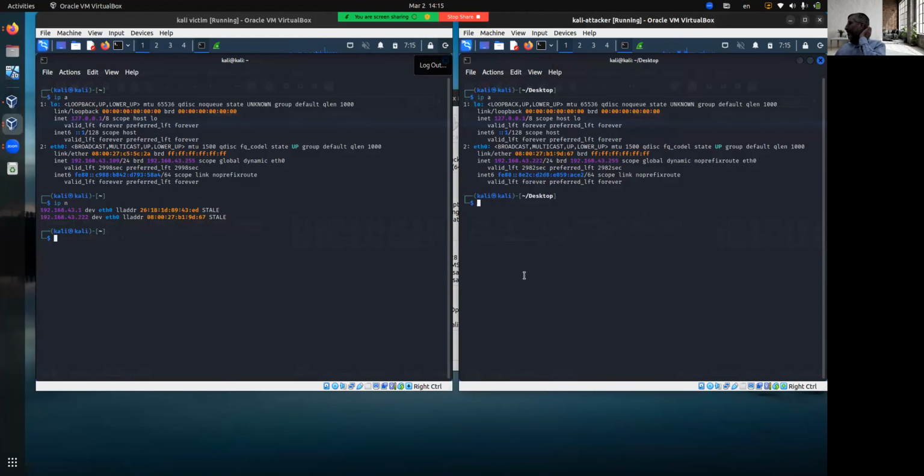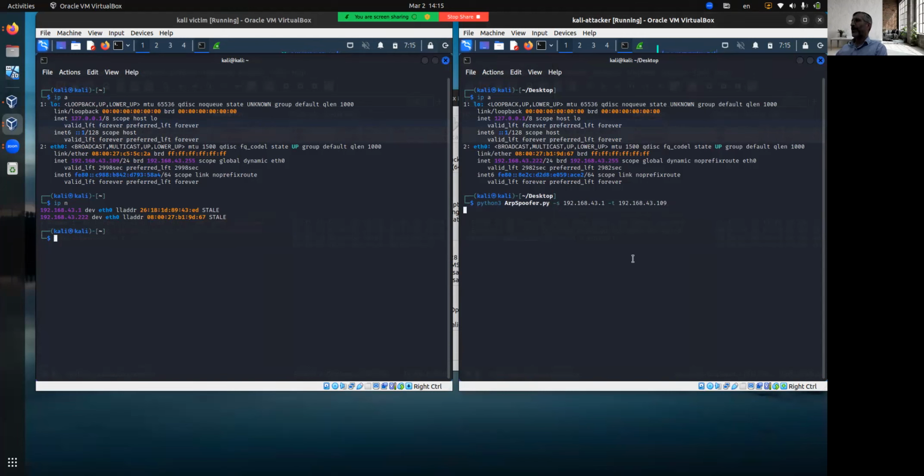On the right side, we have a program that we wrote that does a simple ARP spoofer. It needs to know who you want to portray that you are, and who you want to attack. It has other options as well, but let's just write that. So here's our ARP spoofer. I want to pretend that I'm 192.168.43.1, and I want to attack 192.168.43.109. 109 is the computer on the left side.